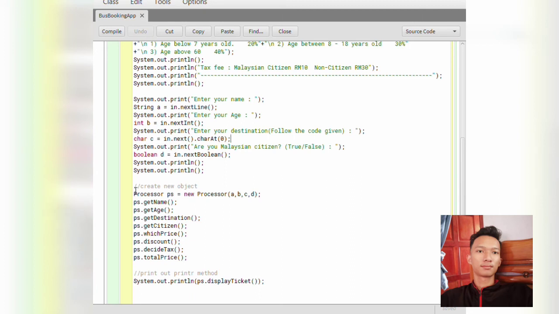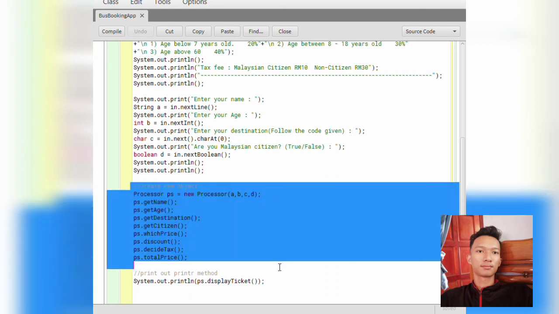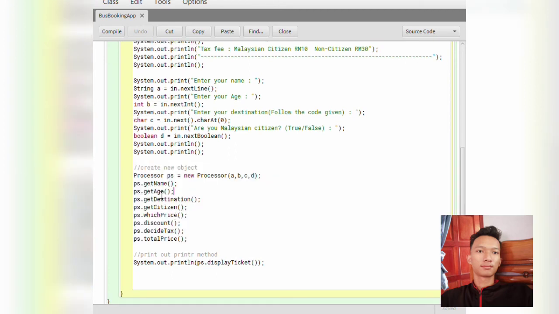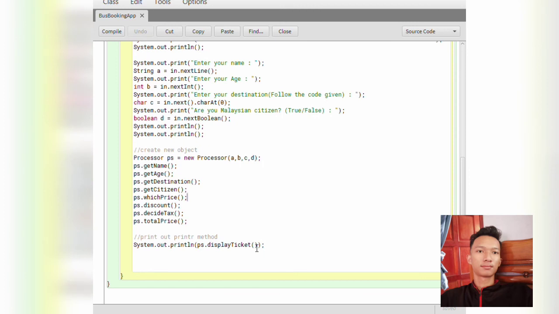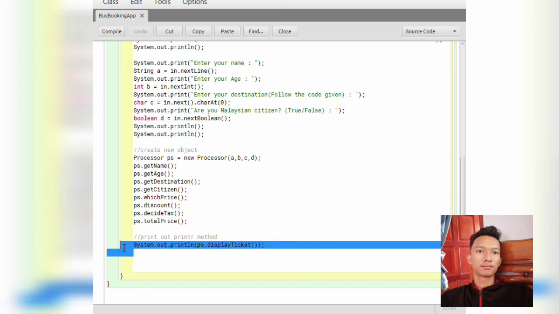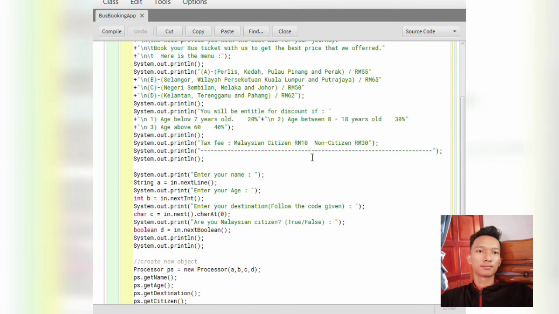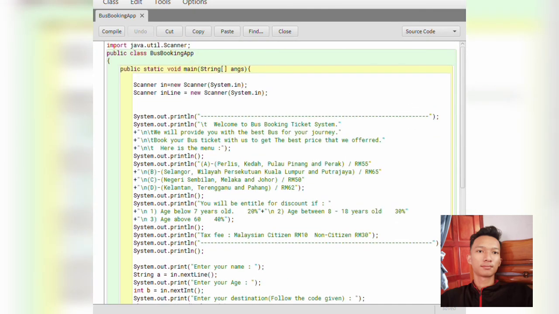This is where we create a new object for processor: PS equal to new processor A, B, C, D. Get name, get age from our previous class. And this is our print method. We will display the ticket. It will take from our class. Okay, that's all for our application class.